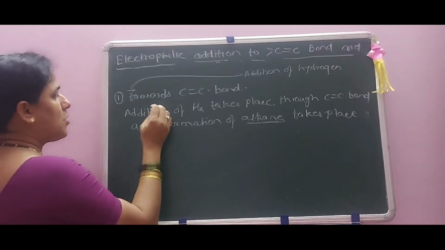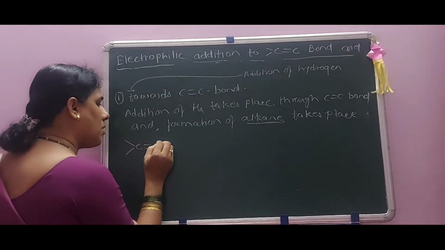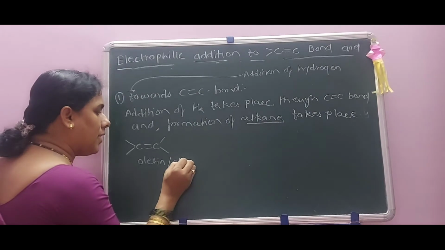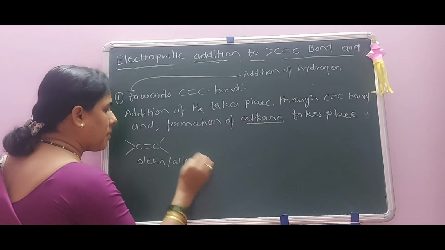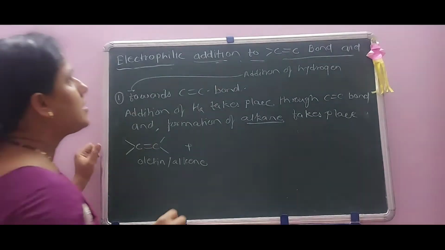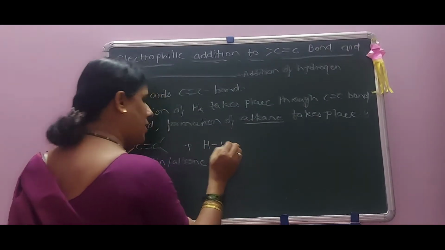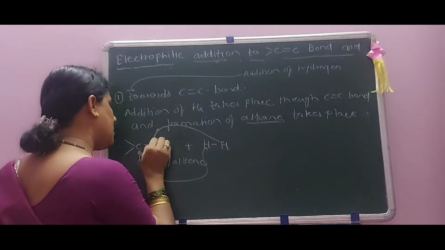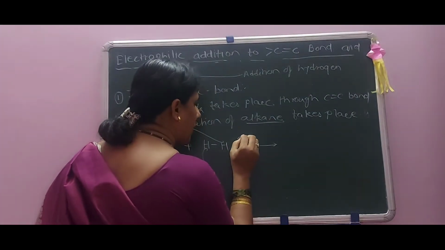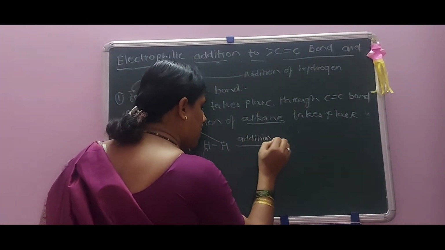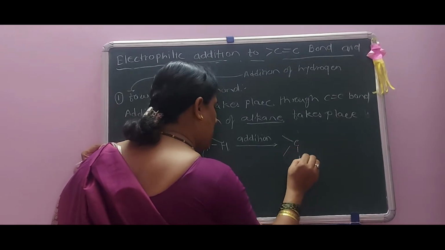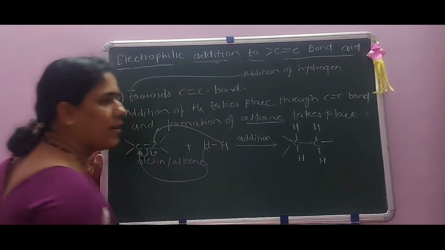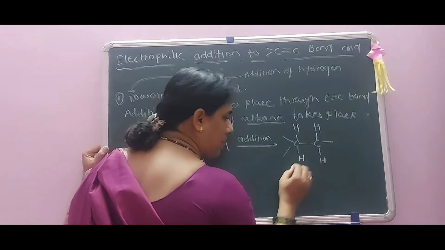Okay, what is the reaction? That is a carbon-carbon double bond here. See, double bond C here. Okay, that is an olefin or an alkene plus addition of which? That is hydrogen, H bond H here. Okay, one of the H goes on here, and one of the H goes on here. There is formation of CH2 single bond CH2. Okay, there is formation of a simple alkane.